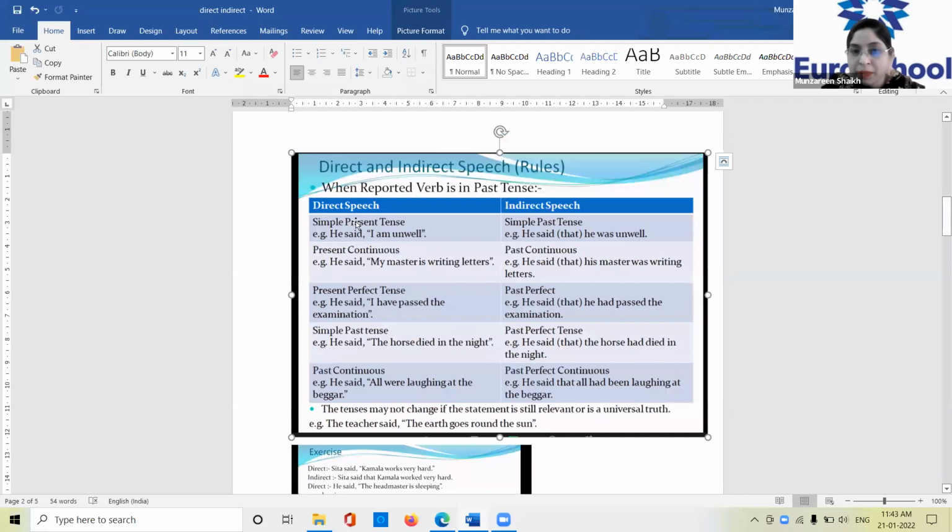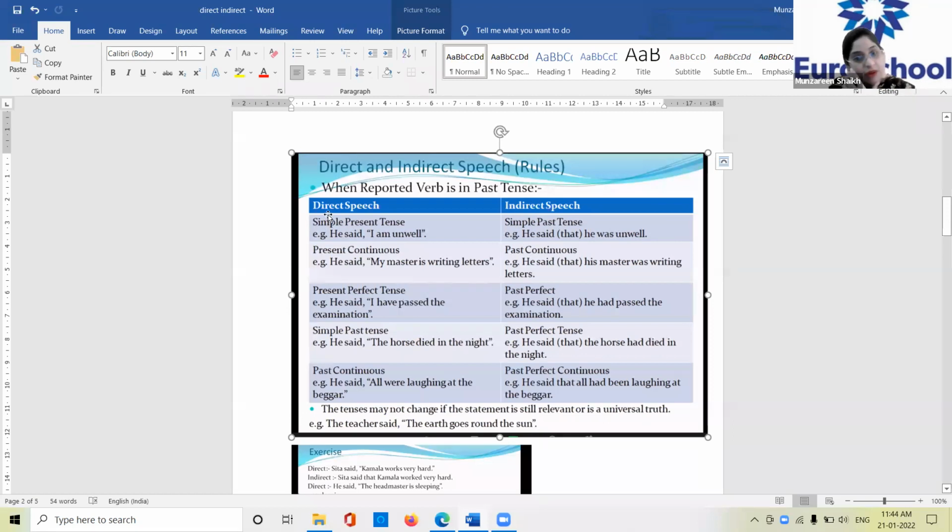See, simple present tense will become simple past tense. Now, simple present tense is what? Example, he said, I am unwell. So this is present tense. Now this simple present tense will become simple past tense when you're converting it into indirect speech. How? Example, he said that he was unwell. Clear? Yes, ma'am. So you all need to make a note of it. Whenever you are converting from direct speech to indirect speech, the first rule is the simple present tense will be converted into simple past tense.